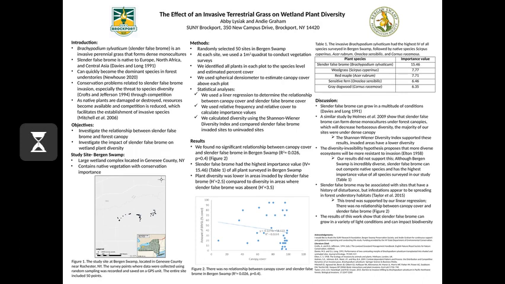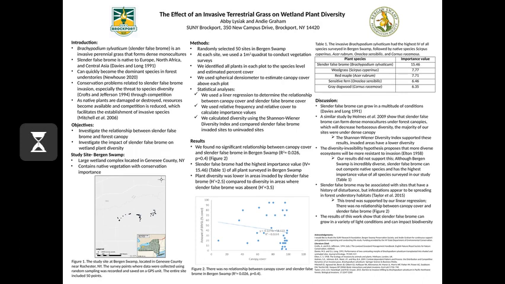This research was conducted during the summer 2020 field season in collaboration with Andy Graham in a large wetland complex located in Genesee County, New York, which was Bergen Swamp, that contains native vegetation with conservation importance. We studied the effect of an invasive terrestrial grass on wetland plant diversity.